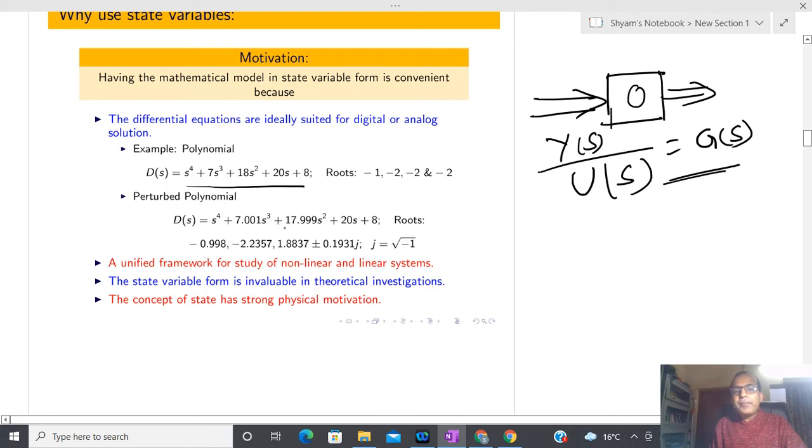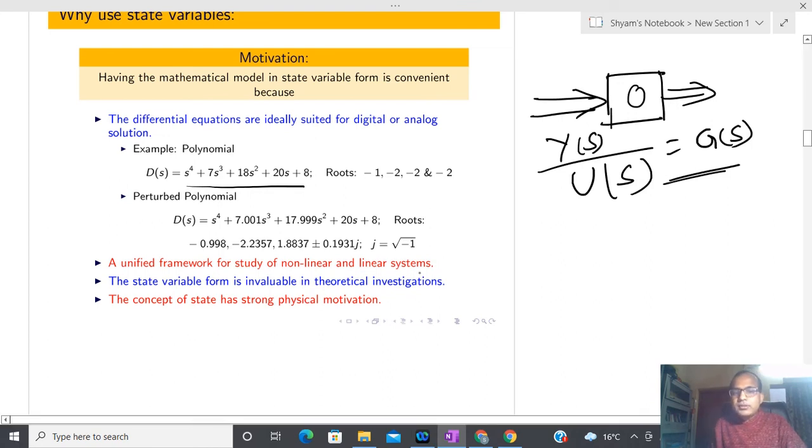Whenever you enter this, the computer always has some kind of error. Suppose the computer has an error, that is, 7.001. Suppose the precision of that computer is 10 to the power minus 3. So if you enter 7, it becomes either 6.999 or 7.001. In place of 18 you can see 17.9999 comes into the picture, and suppose we are lucky that in place of 20 and 8, the exact same value that I entered into the computer using the keyboard is interpreted.